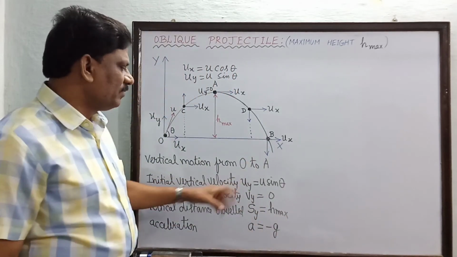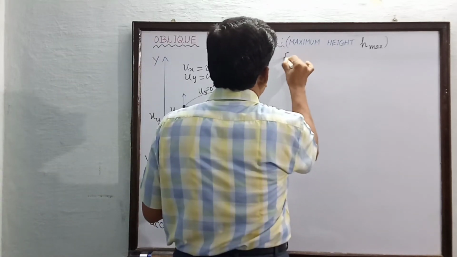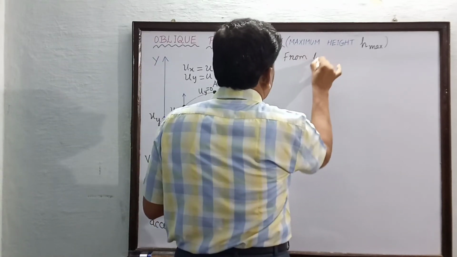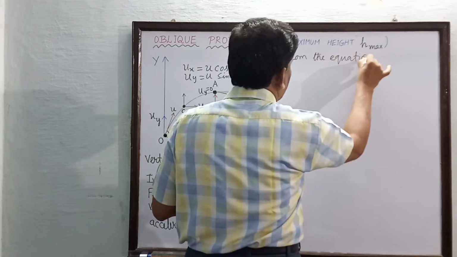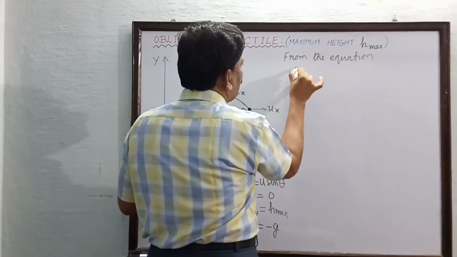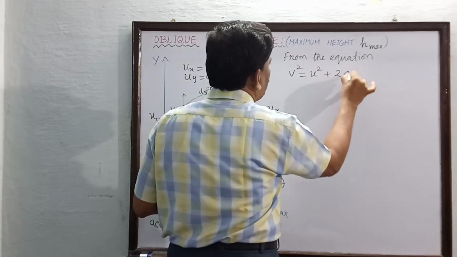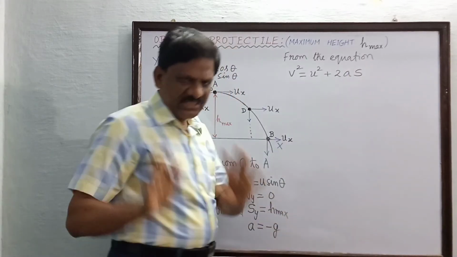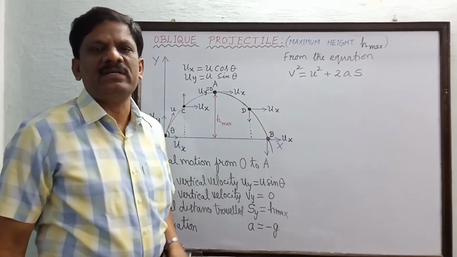So, after this, I am going to consider the equation of motion. There are three equations of motion. Which equation am I going to consider? Preferably the third equation. V square is equal to U square plus 2AS. This is a general equation I have written. Along which axis are we going to substitute?